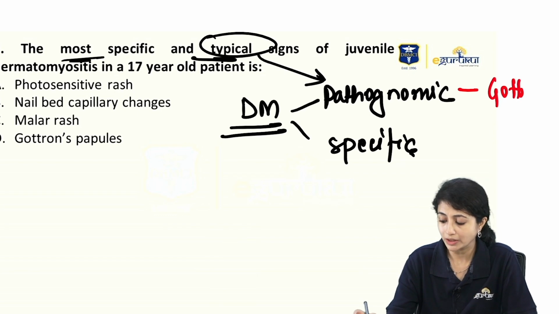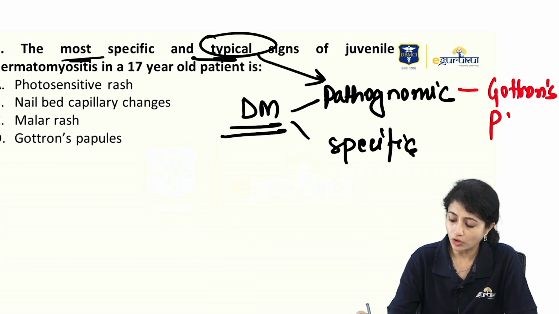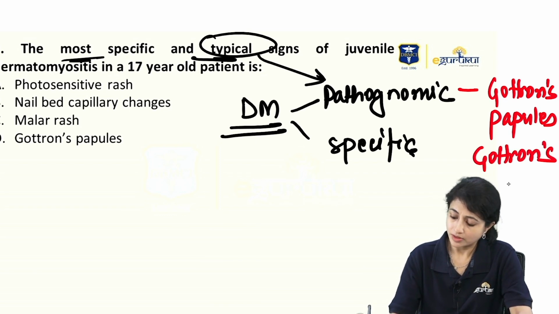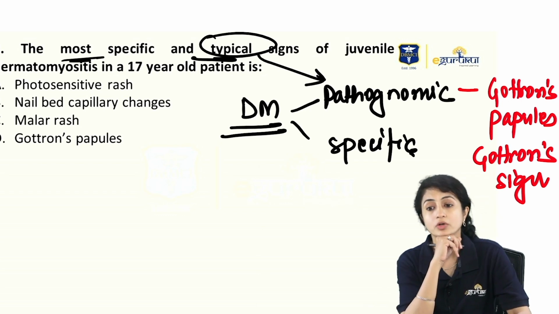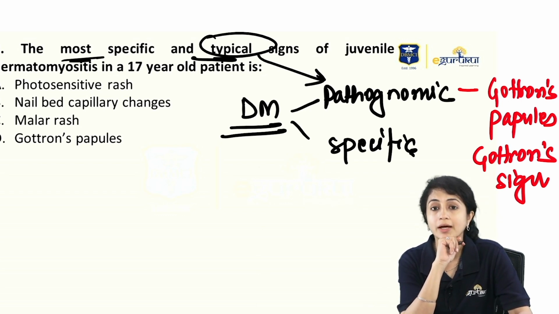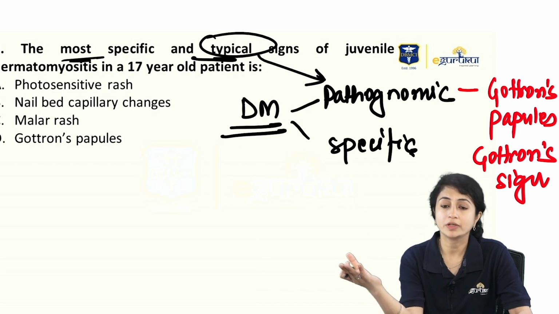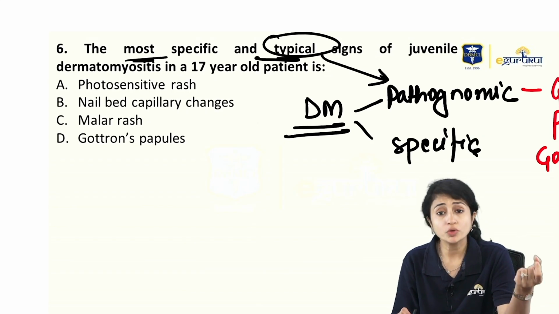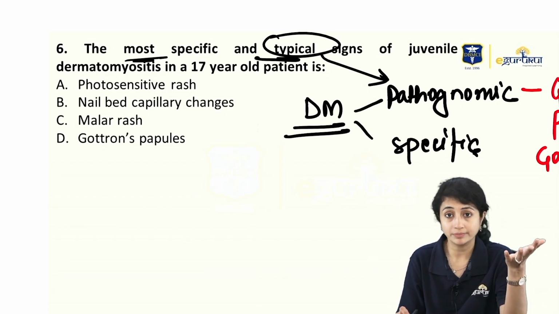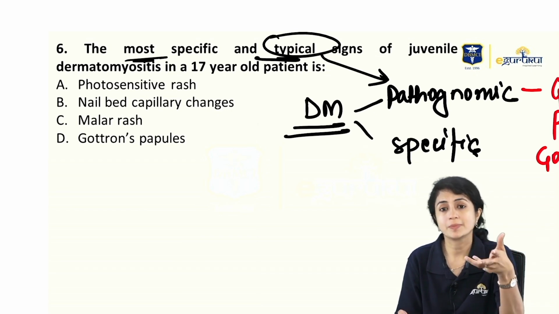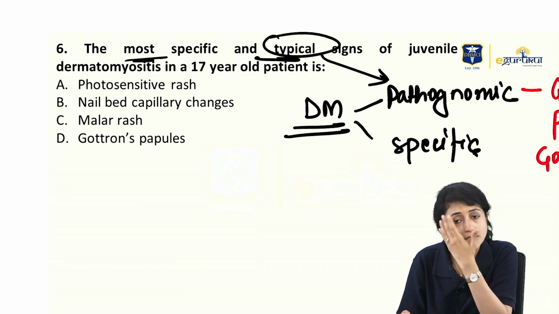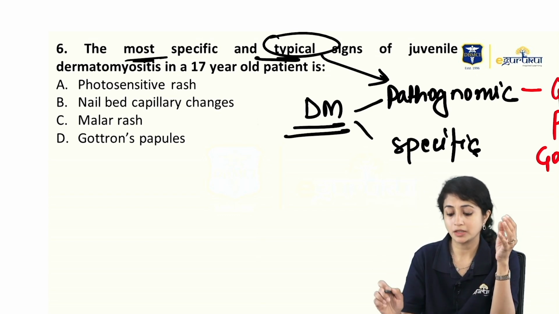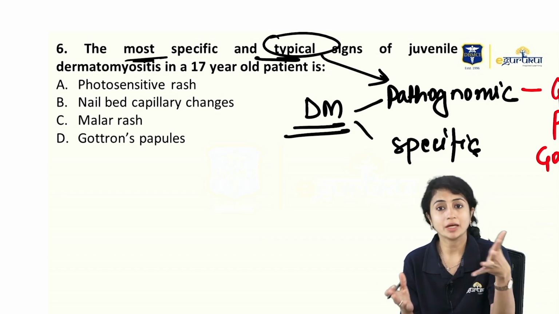What are my pathognomonic lesions? There are two pathognomonic lesions with dermatomyositis, Gottron's papules and Gottron's sign. So let's look at the options. A photosensitive rash may happen in DM, but it's more of a specific finding. I see heliotrope rash around the eyes, but it's not the most specific and typical.